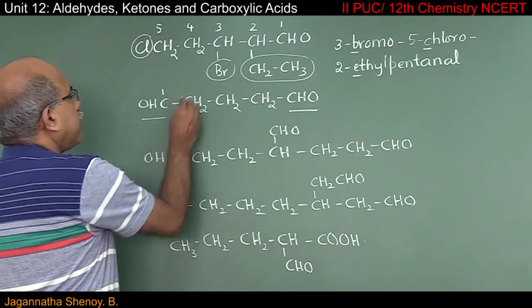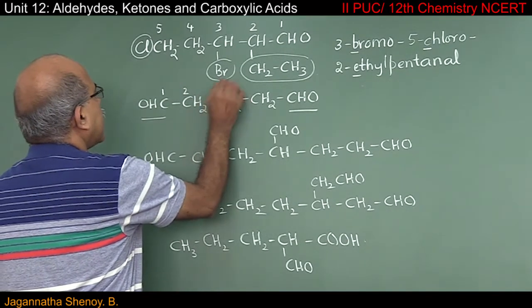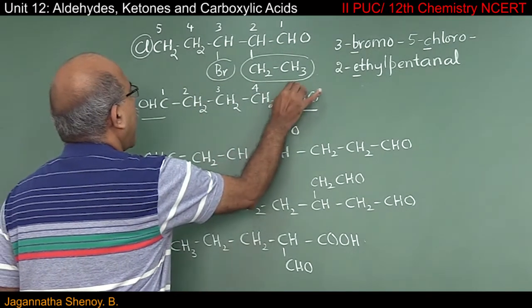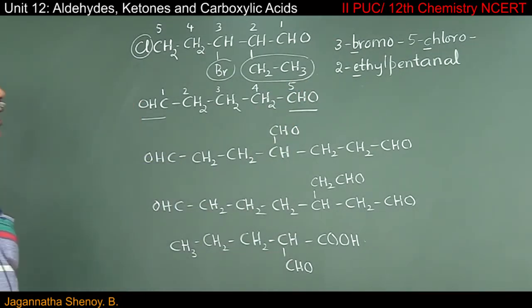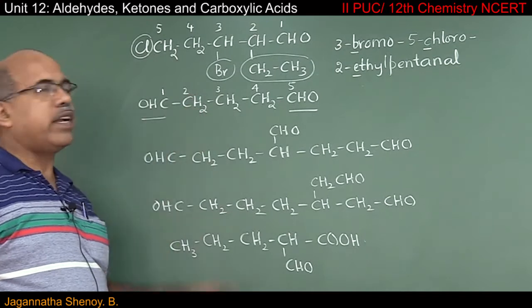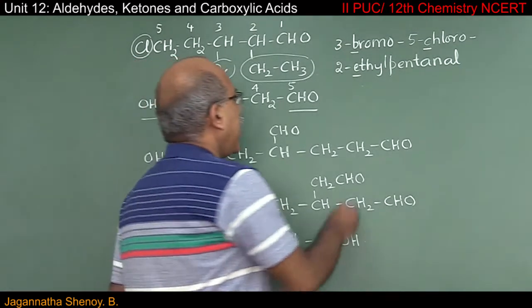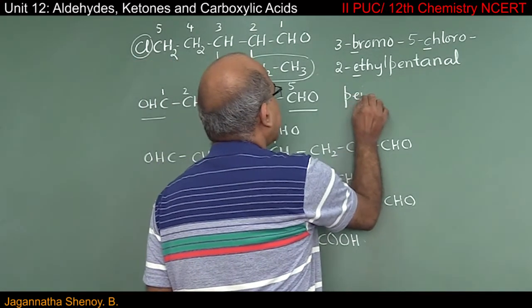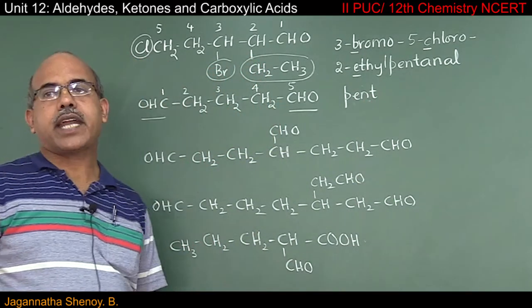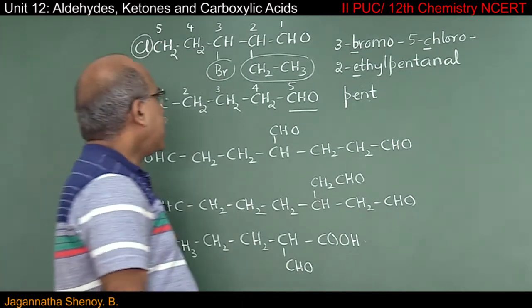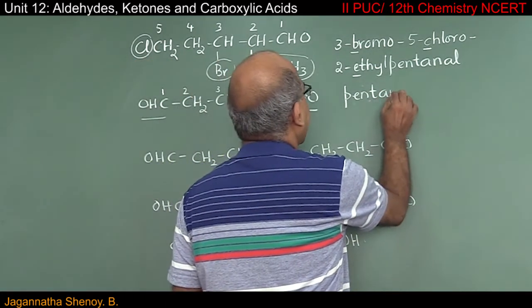So this has to be the first carbon atom, second, third, fourth, and we have the fifth carbon atom. So in this case, the root word will be pent, 5 carbon atoms. All carbon atoms are connected by means of single bond. That is why it is a pentane.